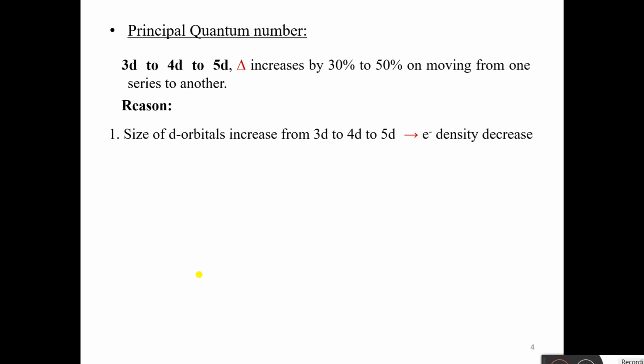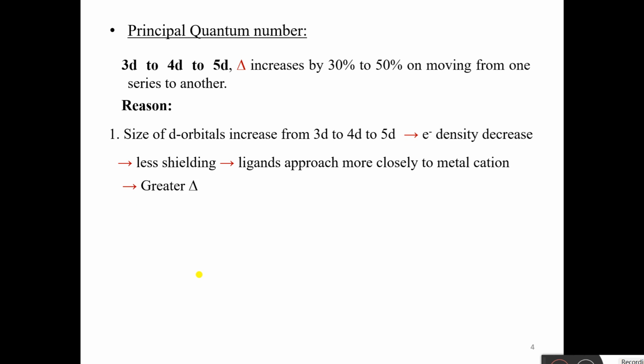Why does this happen? Firstly, the size of d orbitals increases from 3d to 4d to 5d. Due to this increase in size, electron density decreases, so there is less shielding, and thus ligands can approach more closely to the metal cation, and this will lead to greater CFSC.